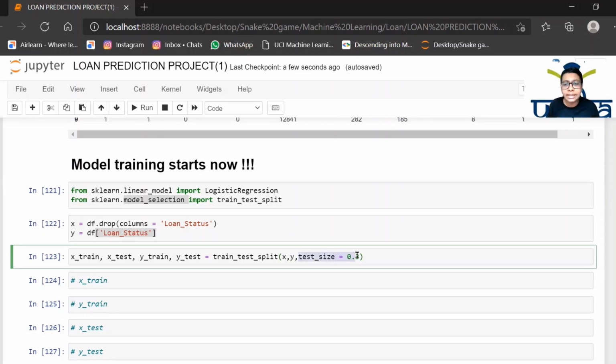And then you have test size equals 0.3, and this 0.3 means 30% of the whole data. From the whole data, you are splitting 30% for testing and 70% for training.